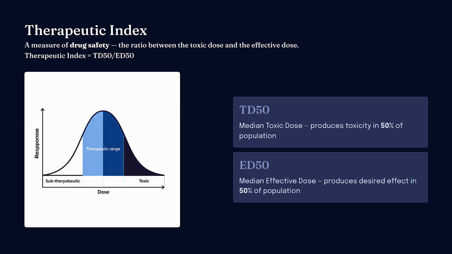Define therapeutic index. It is a measure of drug safety, the ratio between the toxic dose and the effective dose. Therapeutic index equals TD50 divided by ED50. Here, TD50 or median toxic dose is the dose that produces toxicity in 50% of population, and ED50 or median effective dose is the dose that produces desired effect in 50% of population.